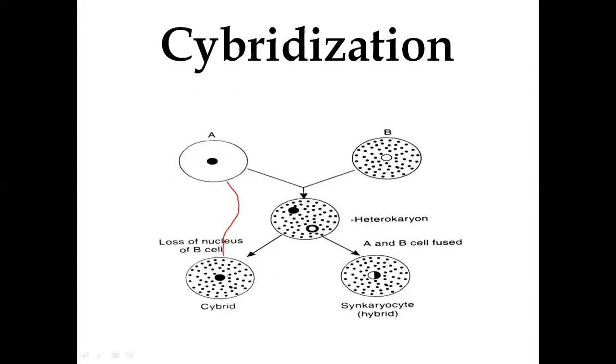We do not find the nuclear genome from the B parent. Such hybrids are called cybrids, and here there is loss of nucleus from the B protoplast.